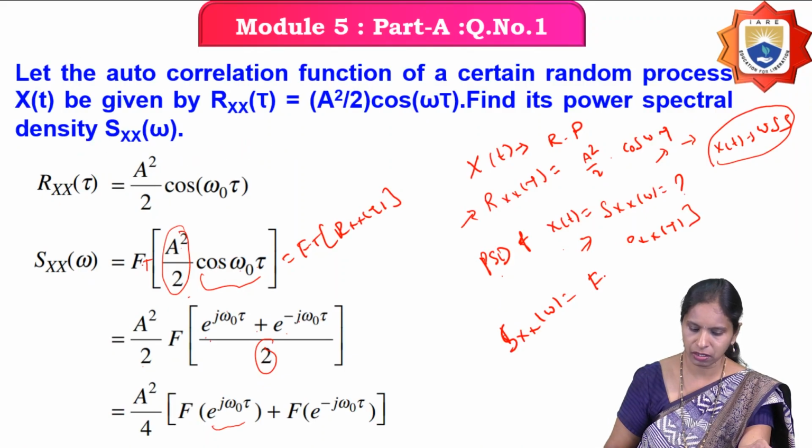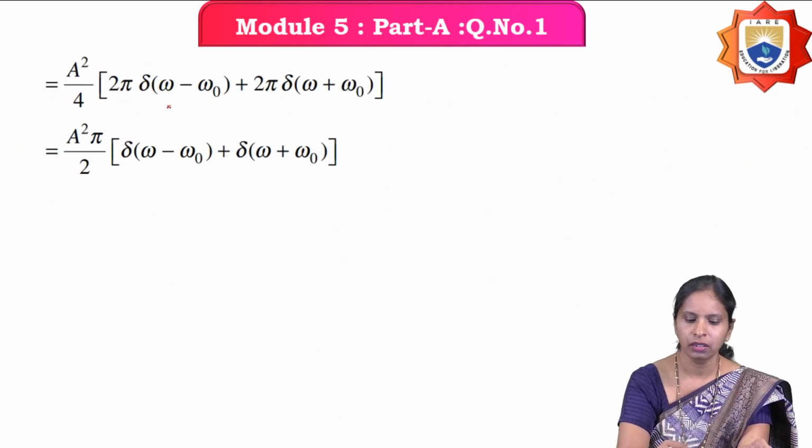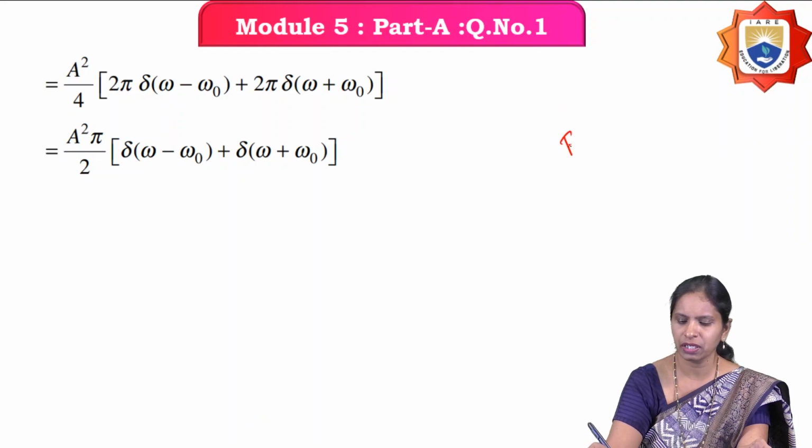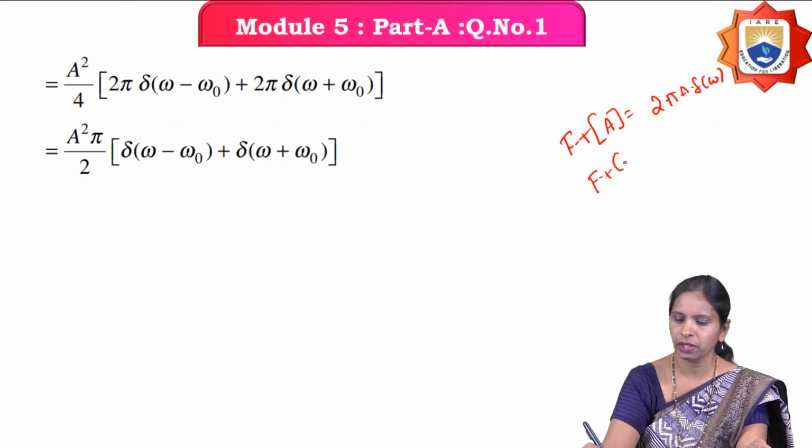Now, what is the Fourier transform of e power j omega naught tau? We know the Fourier transform of a constant a is 2 pi a into del of omega. Similarly, the Fourier transform of 1 is 2 pi into del of omega.